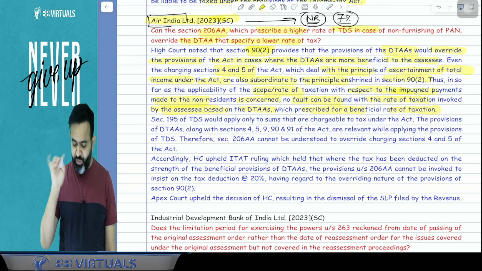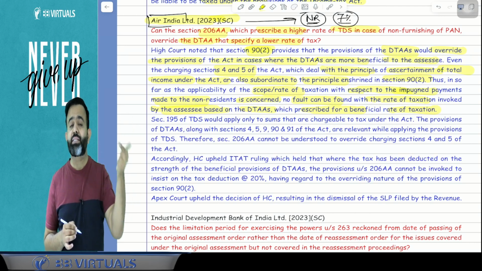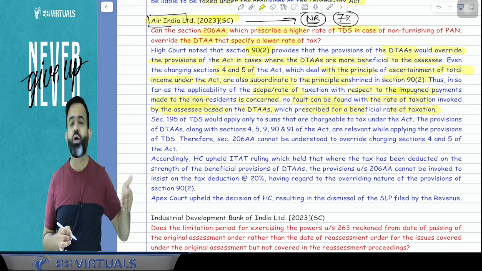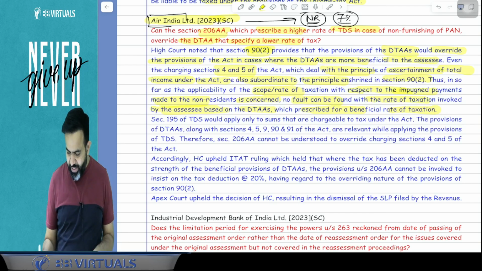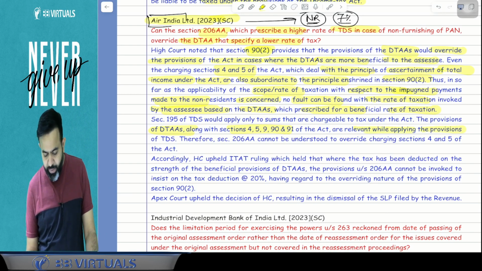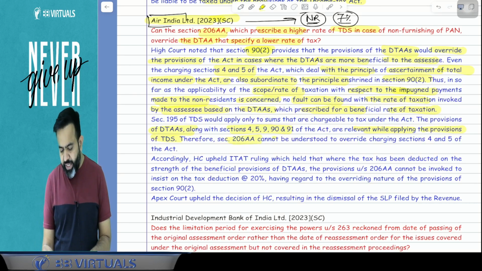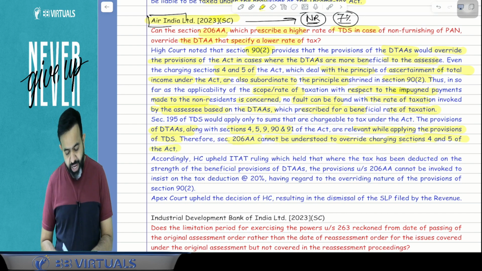Guys, section 195 is applicable only when that sum is taxable as per the Income Tax Act, not as per the DTAA. The provisions of the DTAA along with sections 4, 5 and 90 of the Act are relevant while applying the provisions of TDS. Therefore, section 206AA cannot be understood to override the charging sections 4 and 5 of the Act.